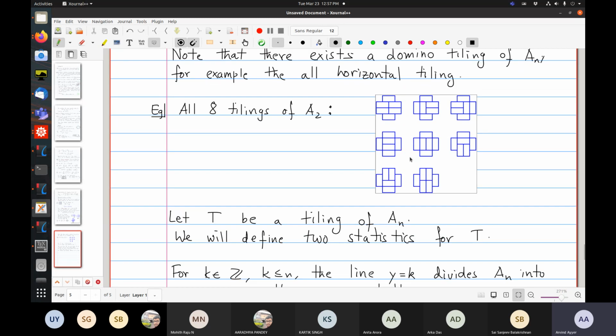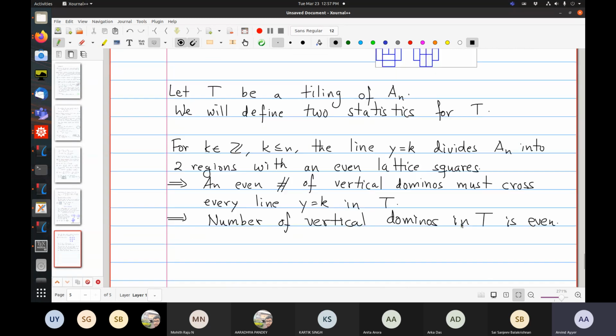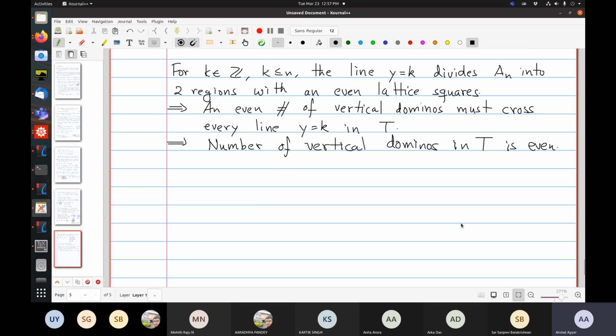Right? So you can check in this example. So this is 0, 2, 2, 2, 4, 4, 6, 8. Anyway, okay, so that's clear. So that motivates our first statistic.